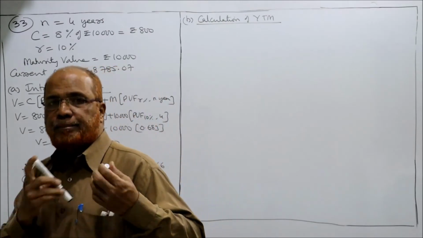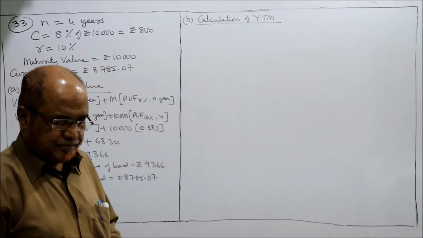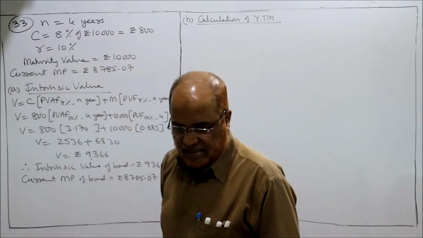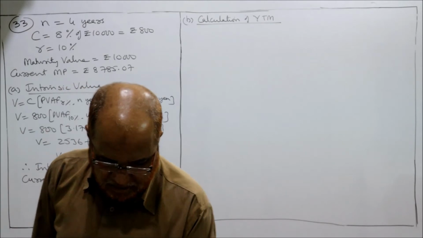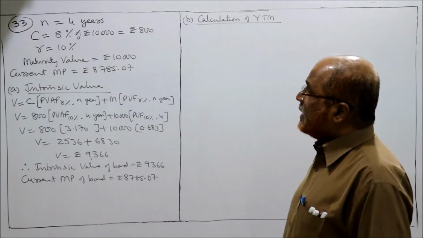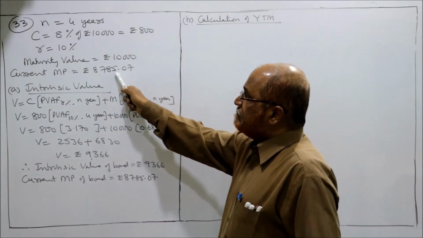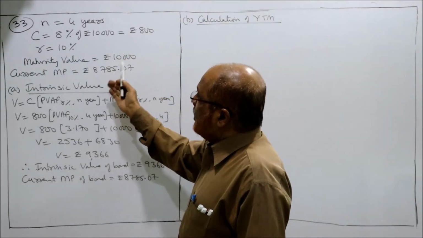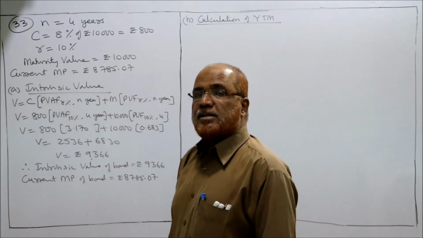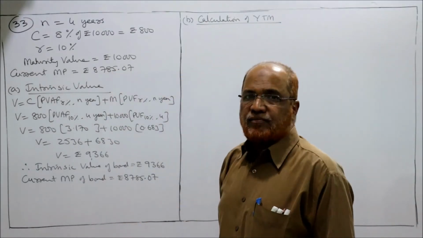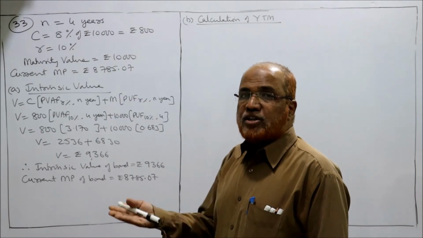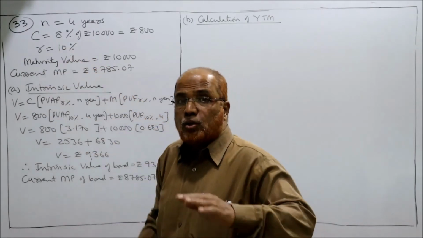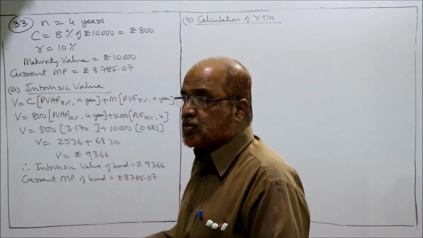Calculation of YTM. Now, current market price is less. Actually, bond का face value है 10,000, लेकिन मार्केट में जो है बिल्कुल 8785 चल रहा है. इसका मतलब ये है कि the bond is not attractive. The market rate of return will be higher than the coupon rate. The coupon rate is 8%. तो 8% से बड़ा है मार्केट में उसका वैल्यू.